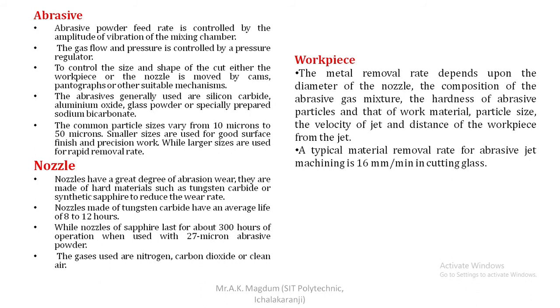Next, there is the workpiece, one more component. The metal removal rate depends upon the diameter of the nozzle, the composition of the abrasive gas mixture, the hardness of the abrasive particles and of the work material, particle size, the velocity of the jet, and the distance of the workpiece from the jet. So these are the various factors on which the material removal rate depends. The typical material removal rate for abrasive jet machining is 16 per minute in cutting glass. So that is the important component, the material or workpiece.